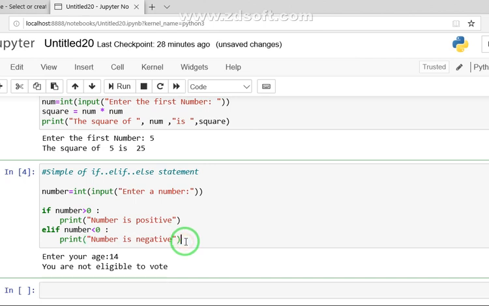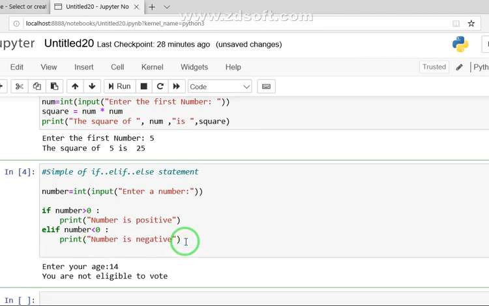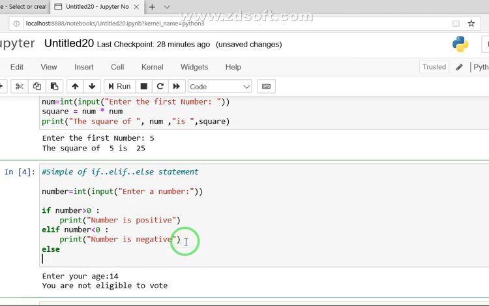And what will be the third case, students? The third else will be the number is 0. Clear? So these are all three cases that we have. How to test this one?